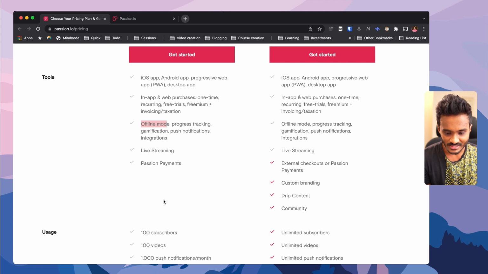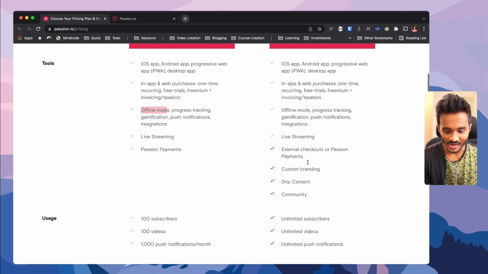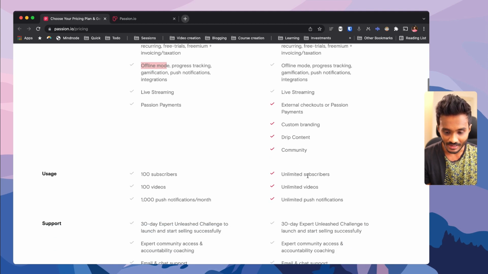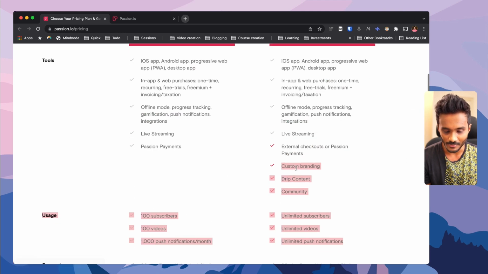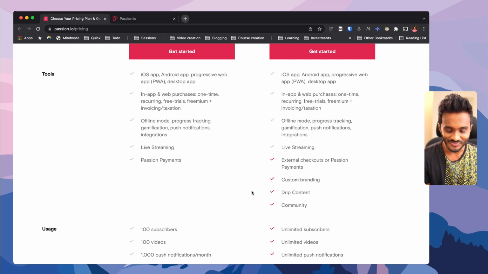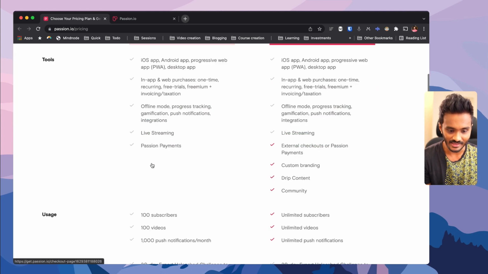And the only differences would be that for having external checkouts or Passion payments, you need to have the ultimate plan, and for custom branding, drip content, community, unlimited subscribers, unlimited videos, unlimited push notifications. So for all these features, you need to have their ultimate plan. Again, they are withholding the community feature in their pro plan. That's pretty disappointing. I expected them to have the community feature present in their pro plan.